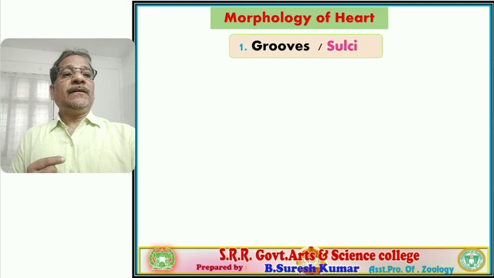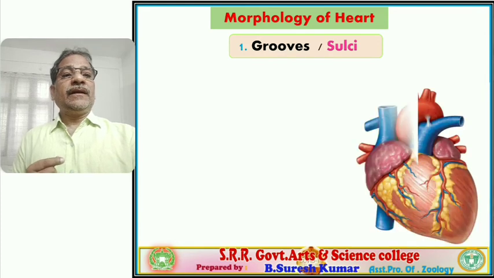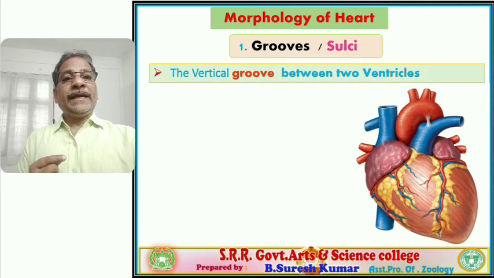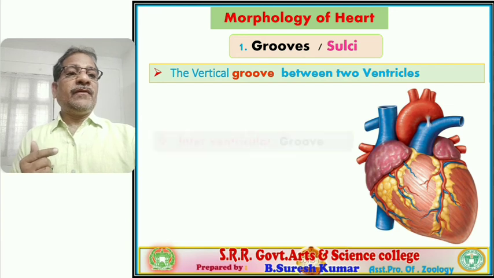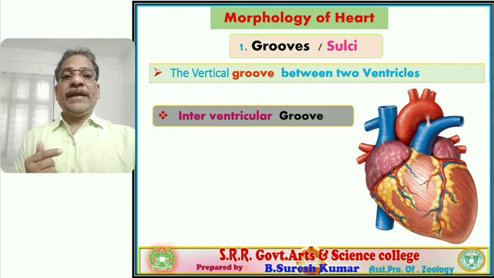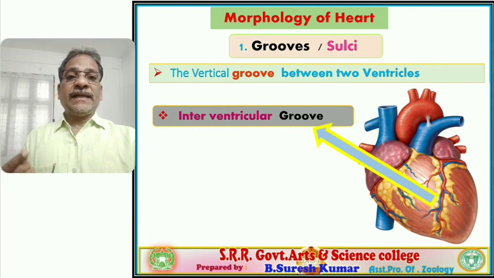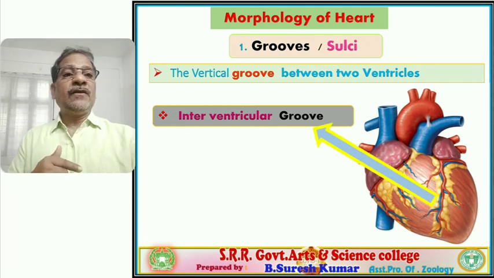Right? Next, in the same grooves and sulci, in between the two ventricles, we find an oblique vertical groove. It is called the interventricular groove, found towards the anterior side of the heart and the posterior side of the heart.